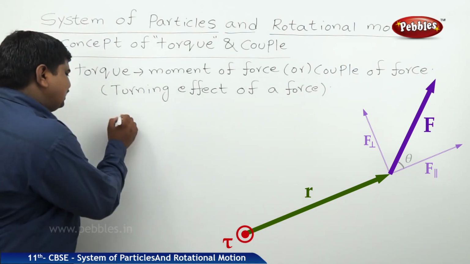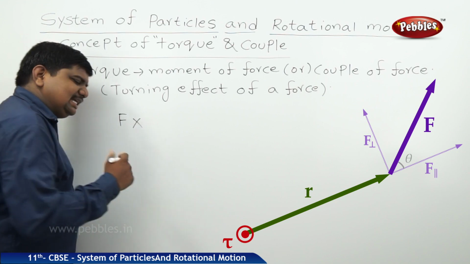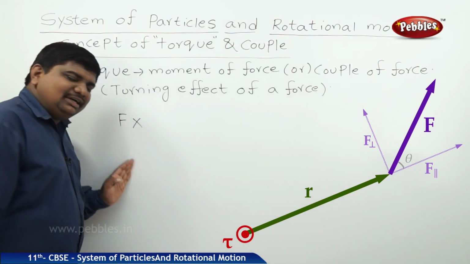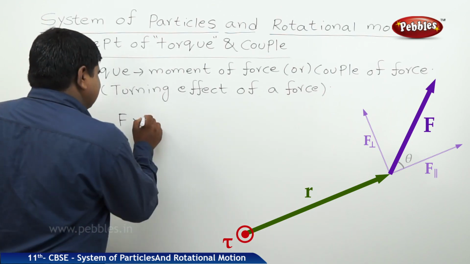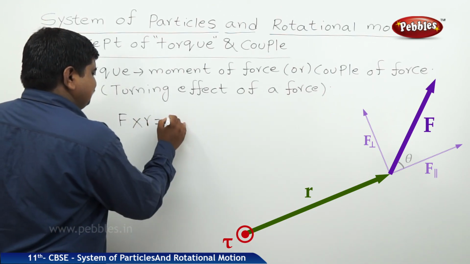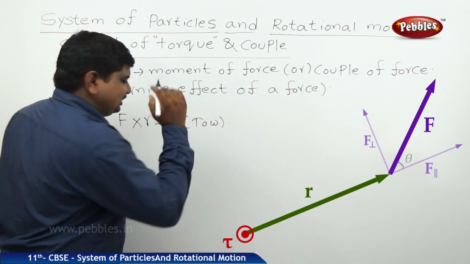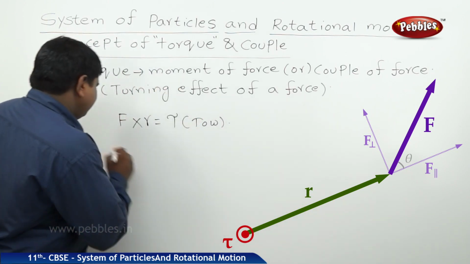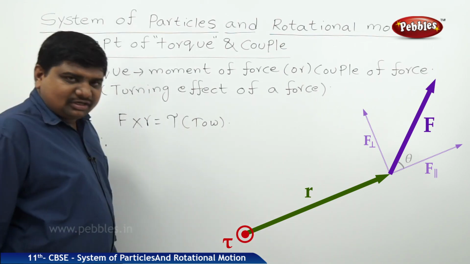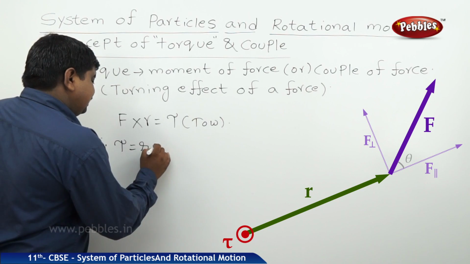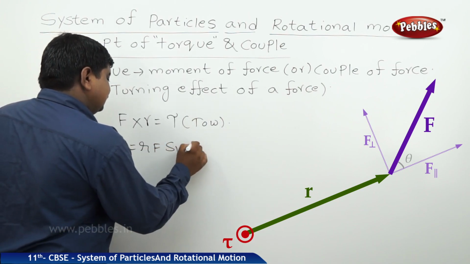The force we apply automatically gives a perpendicular displacement in the object. So the force applied into its perpendicular displacement is called torque. The symbol of torque is tau, pronounced tau. In vector concepts, this is also written as tau is equal to R F sin theta.